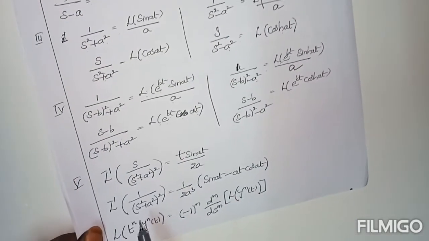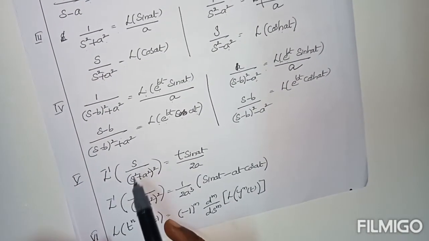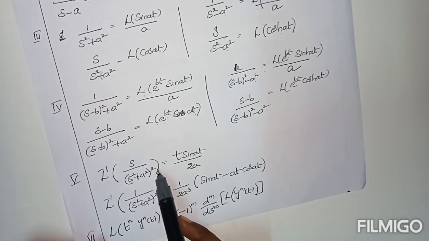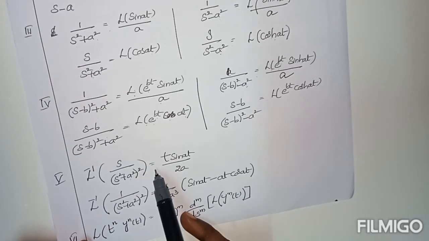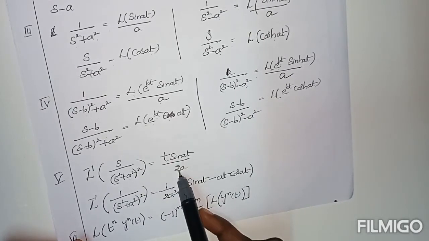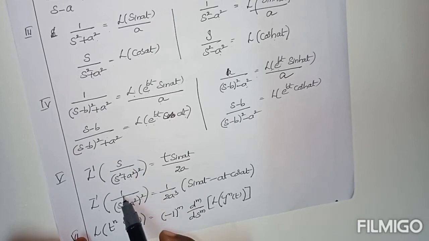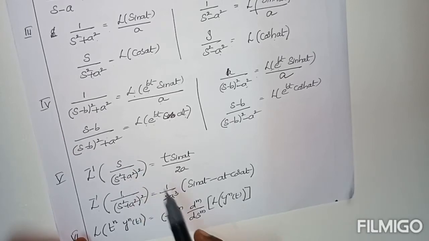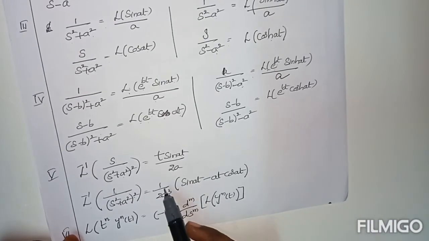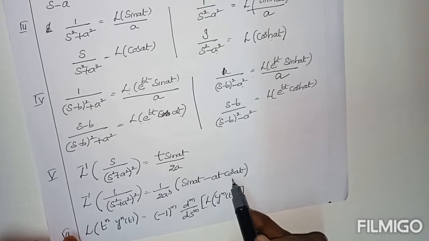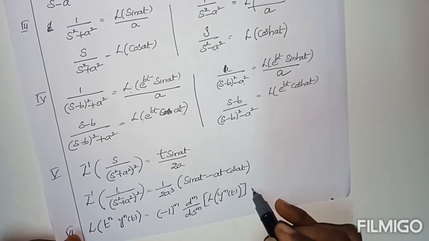And then special formulas. L inverse of s by s square plus a square whole square. Here for the denominator there is a square. For this, the formula is t sin at by 2a. L inverse of 1 by s square plus a square whole square. These two are similar to each other, but here the numerator is s, here the numerator is 1. Denominator is the same in both. Its result can be taken as 1 by 2a cube of sin at minus at cos at. Okay, this is a very special formula.